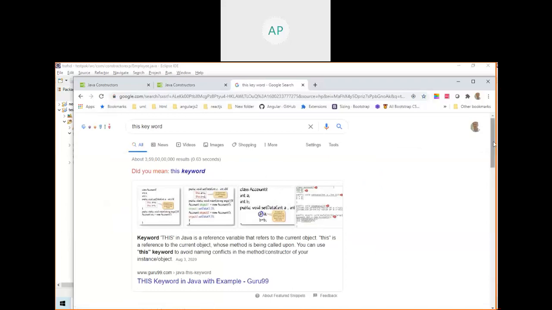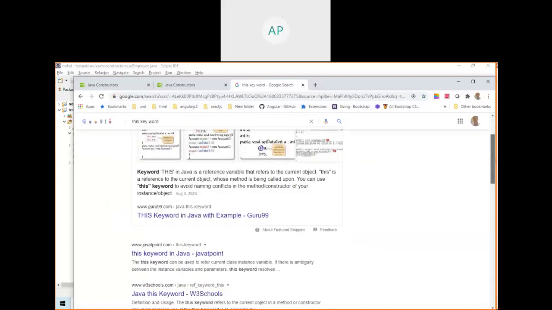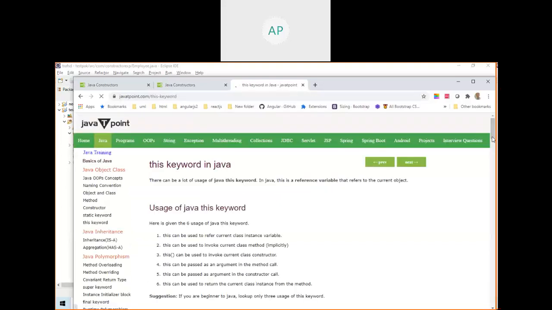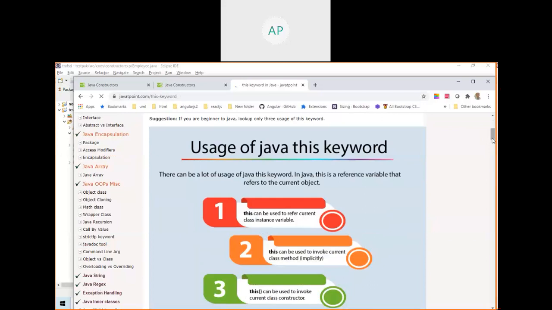This keyword. You should now have an idea. From here you should be able to read the tutorials on the internet and get the information. That is called the right attitude, and that's how you can learn a lot of things. This keyword, see here, JavaTpoint, W3Schools. This in Java is a reference variable that refers to the current object. You get a lot of examples out there.